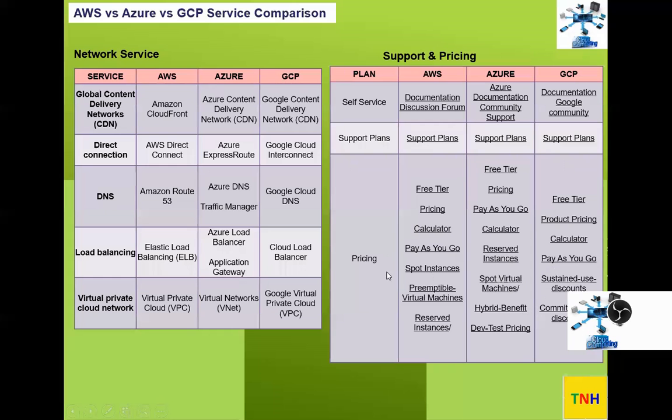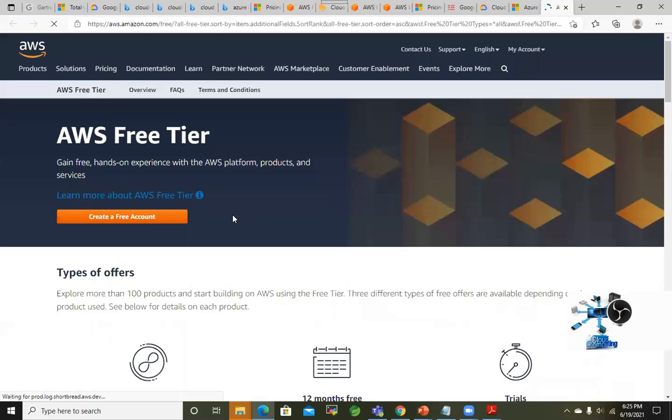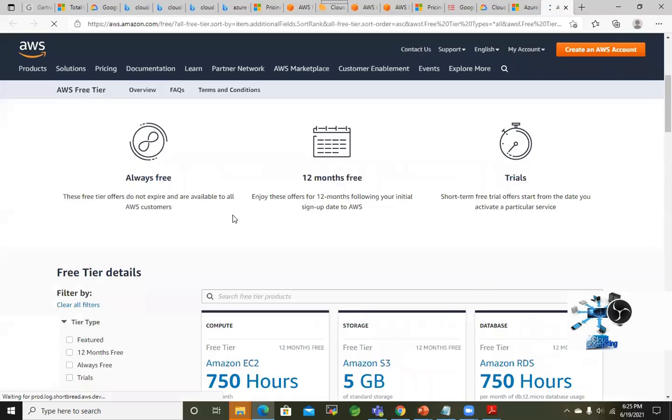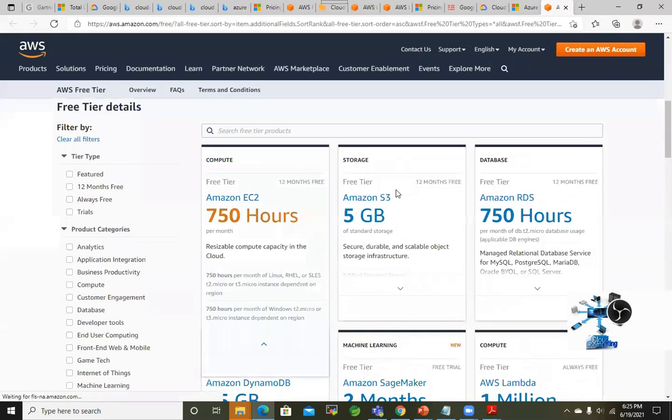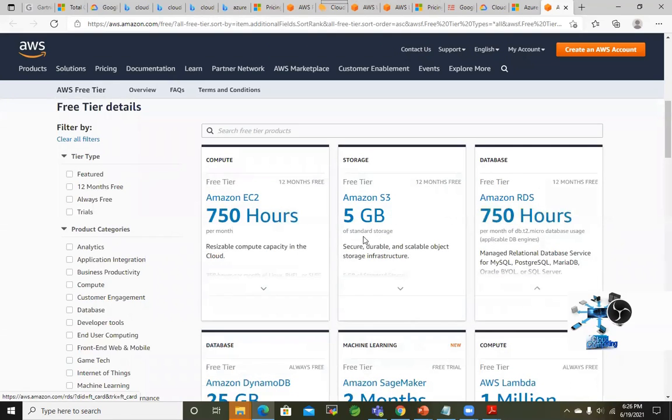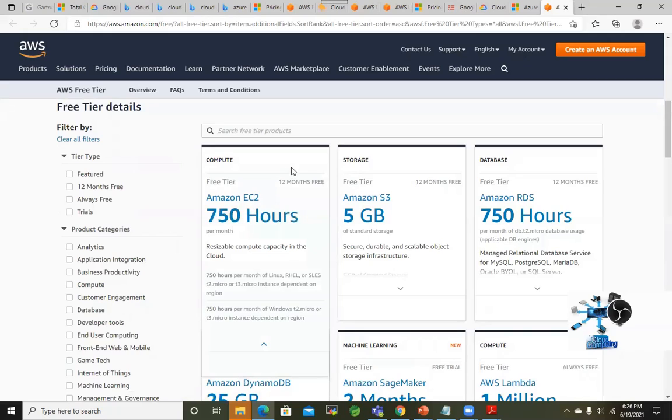And when it comes to pricing, you have a free tier offered by everybody, right? When you click here, this is the AWS free tier. You have the conditions: 750 hours and storage of 5 GB, whichever comes first. I think it is 1 year.